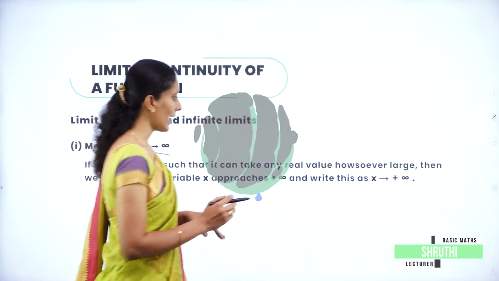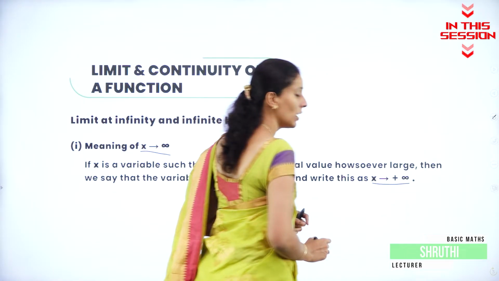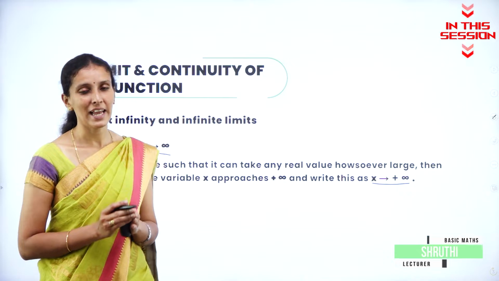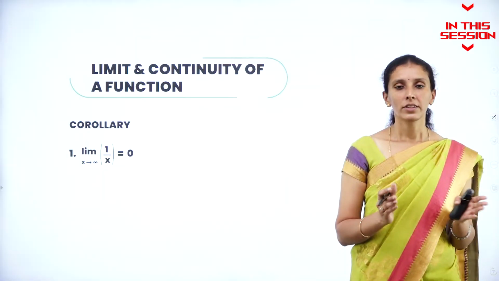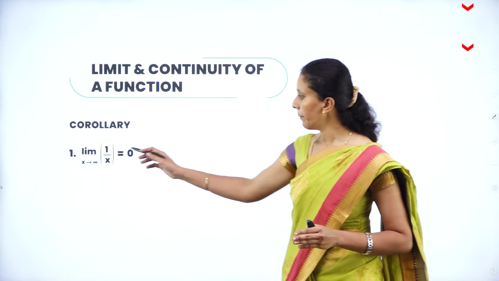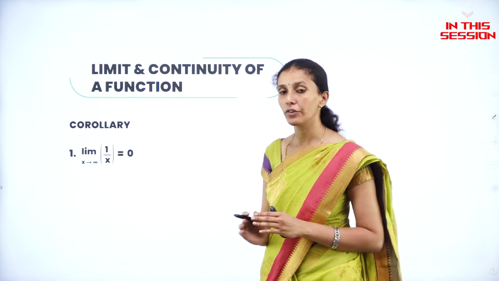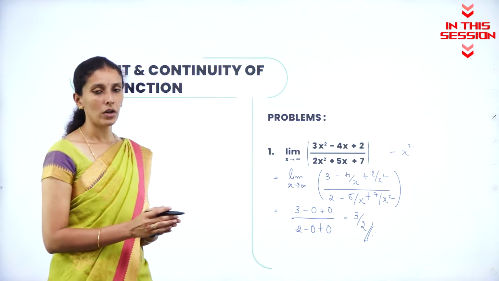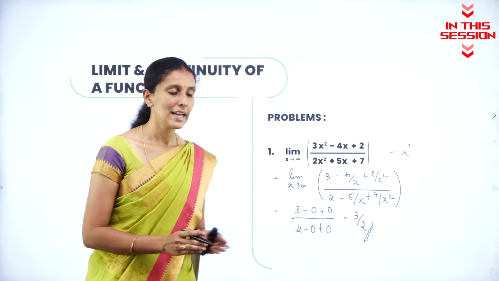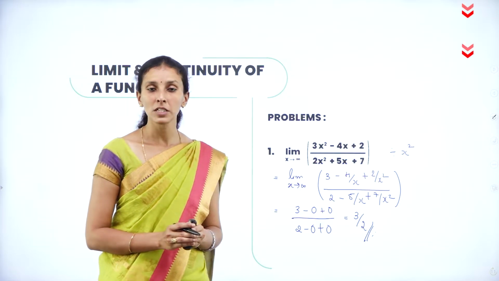So there we can write as x tends to plus infinity or just x tends to infinity. So the corollary here is given, the limit of 1 by x as x tends to infinity becomes 0.